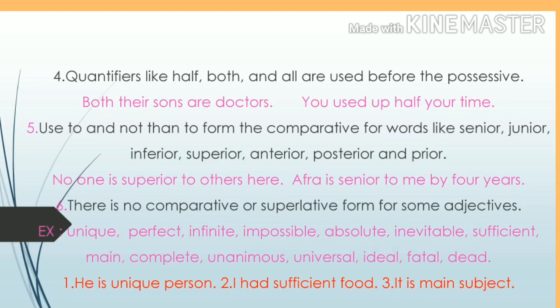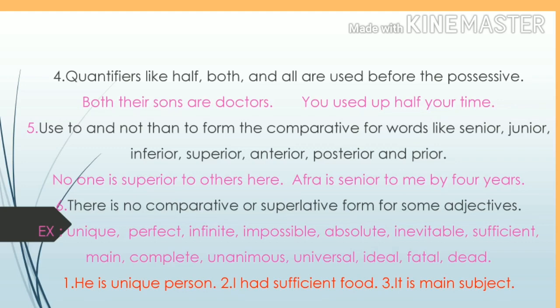One more example. No one is superior to others here. This is the right sentence. No one is superior than others here is wrong. We should not add than in this sentence. Instead of than, we have to use to. Are you clear? Shall we see the next one?